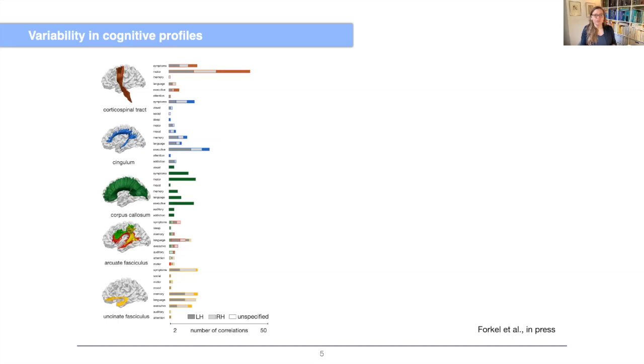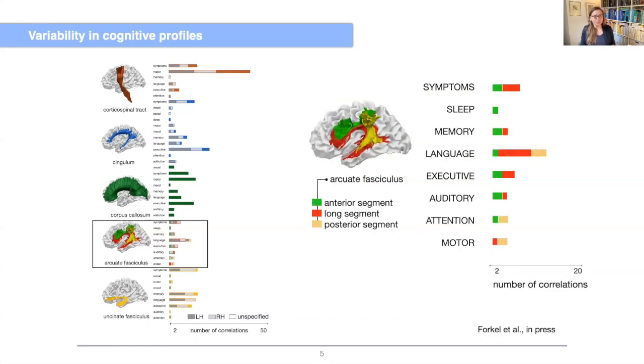Now, thirdly, we showed that variability in anatomy is correlated to variability in cognitive profiles, and importantly, when the connection is damaged, it causes variable clinical symptoms. And I just want to zoom into the arcuate fasciculus, the three segments of the arcuate, classically related or known as a language connection. But when we actually look at the cognitive profile of these pathways, we can see that it also correlates with memory, executive function and attention, sleep, auditory and motor functions, and when damaged, it causes clinical